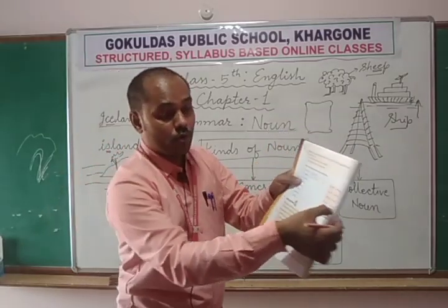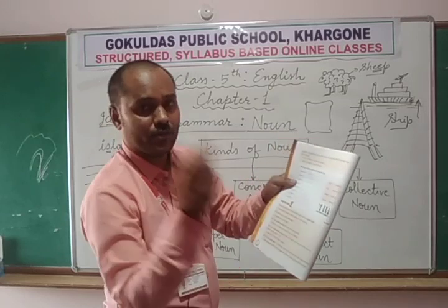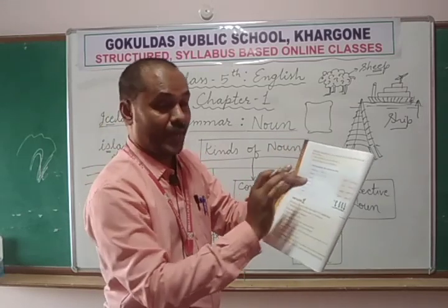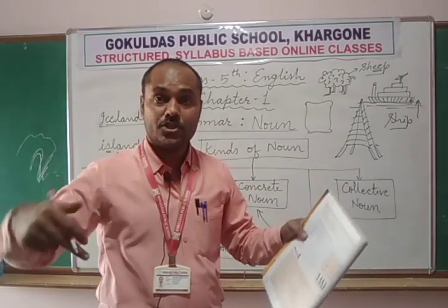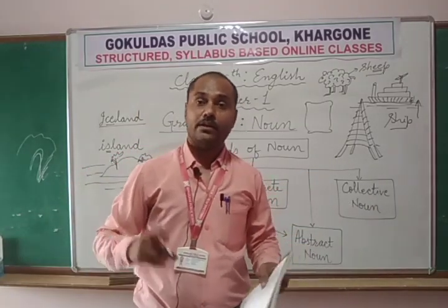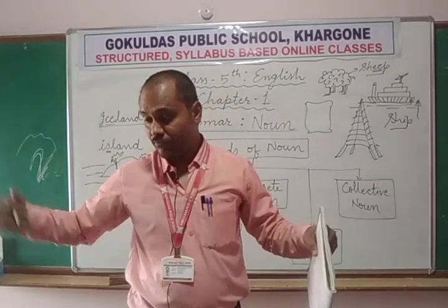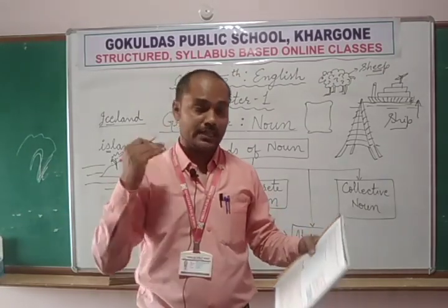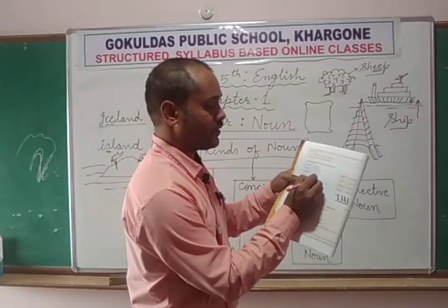Pack of wolves, bhediye. Now you need to memorize this. Pack of wolves. Panel of judges. Sometimes not only one single judge is judging the case. There is a panel of 3 or 5 judges who are sitting and judging the case. So panel of judges.